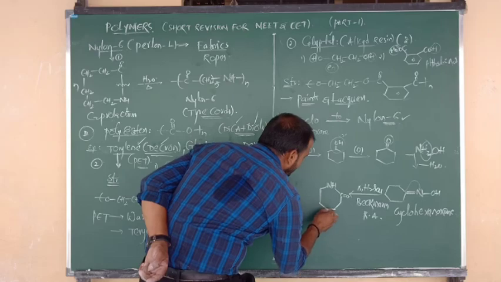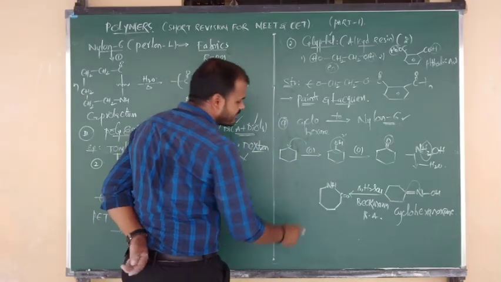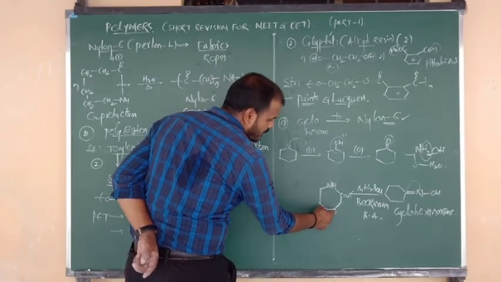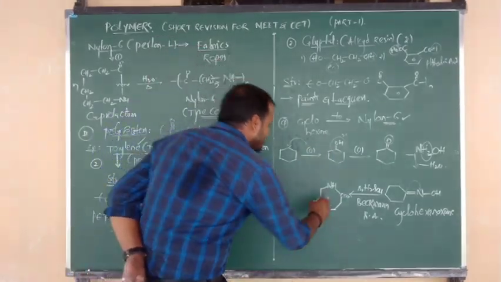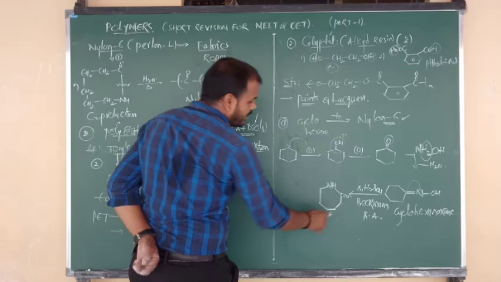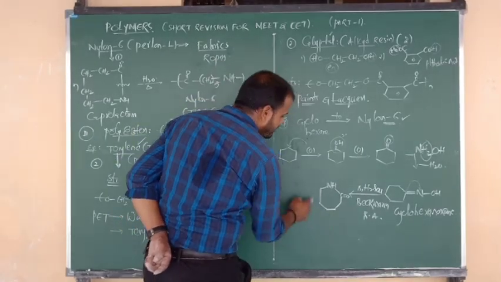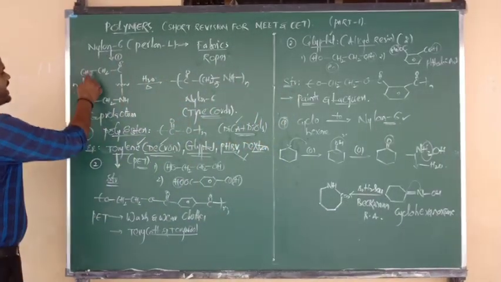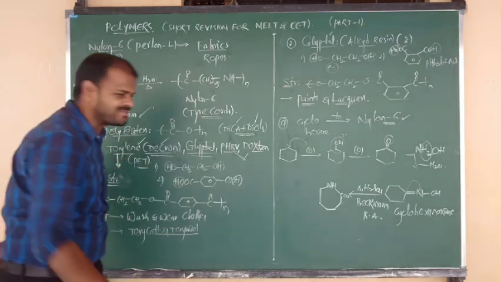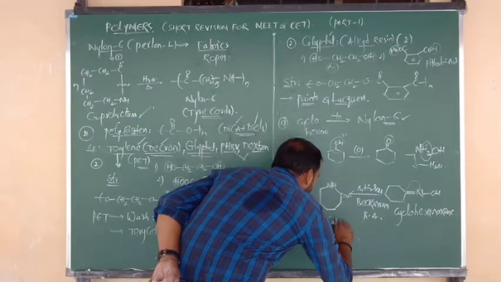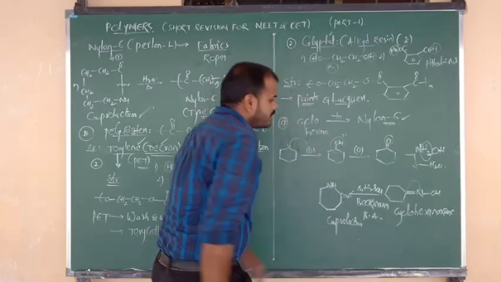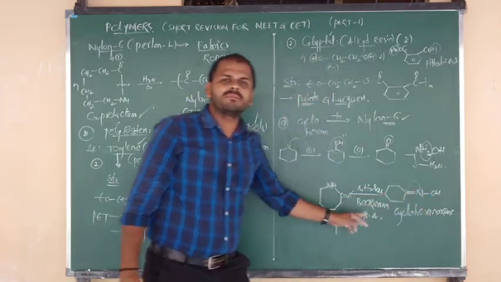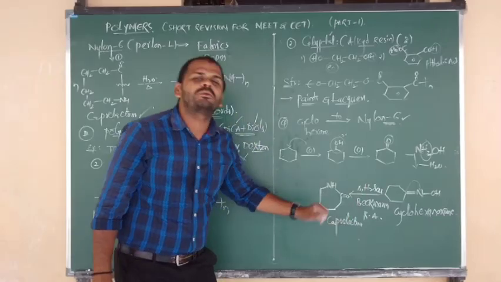Like this we have to write down. So here, how many membered rings are there? 1, 2, 3, 4, 5, 6, 7 membered ring. In that 7 membered ring, 1, 2, 3, 4, 5 methylene groups are there. 5 methylene means we have to say that this is nothing but the caprolactam. So oximes upon Beckmann rearrangement change into the caprolactam.